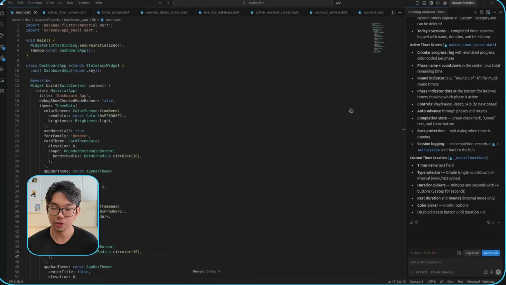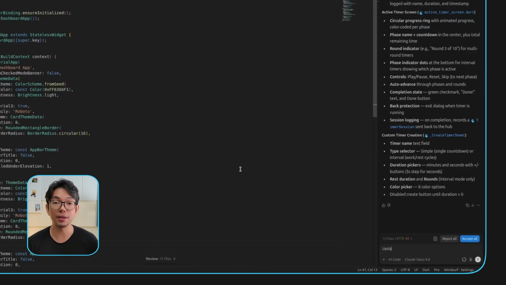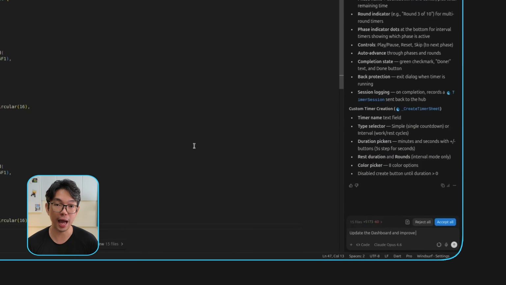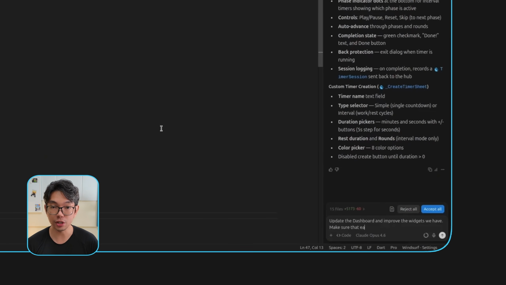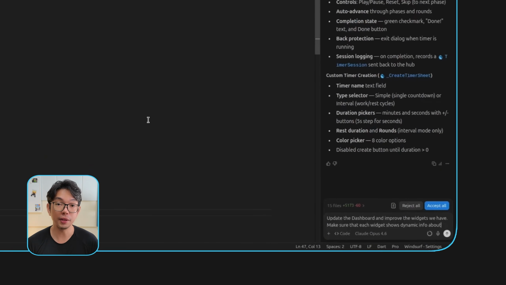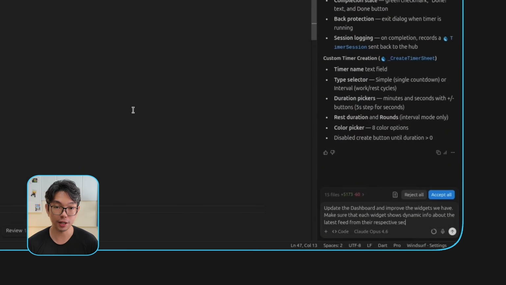And I want each widget on the dashboard to display live, dynamic information pulled from its corresponding sections. So that means the tracker widget should show recent workouts, the library reflects selections, and the timer can show the latest session, and so on. So let's tell Windsurf to update the dashboard and improve the widgets we have. Make sure that each widget shows dynamic info about the latest feed from their respective sections. And again, we're just going to let it handle that update.